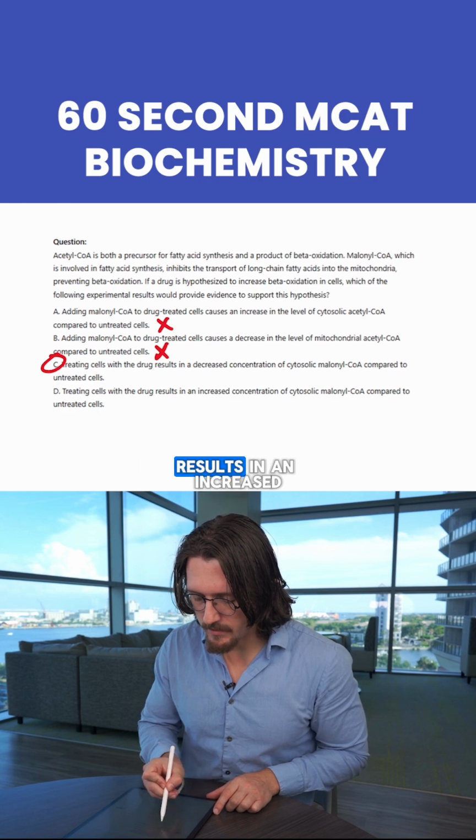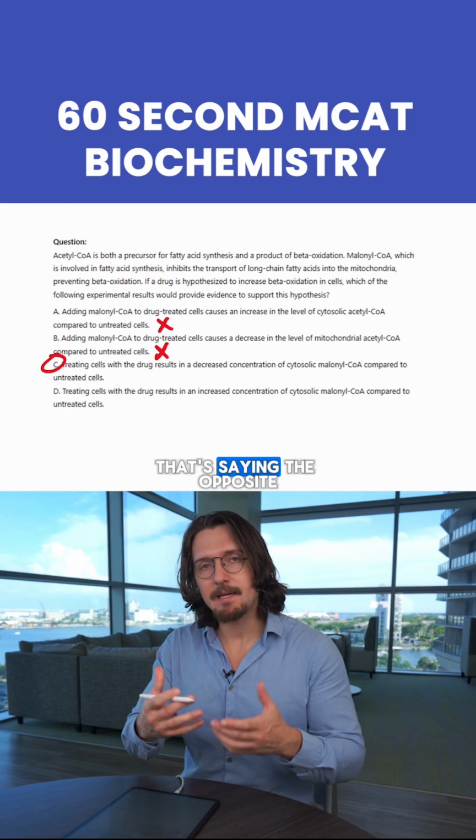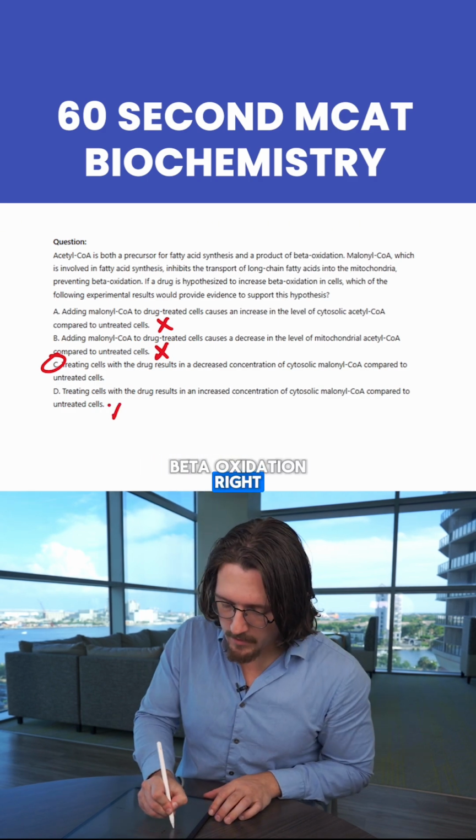Whereas D, treating cells with the drug results in an increased concentration of cytosolic malonyl-CoA, that's saying the opposite. And that would actually be reflective of less beta oxidation, right? So C, therefore, is the right answer.